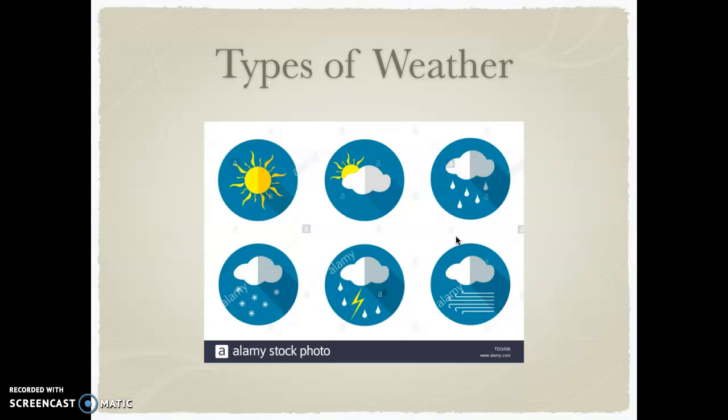Here are the different types of weather. There is sunny, cloudy, rain, snow, lightning storm, and wind. Each of these icons will normally be seen in the forecast.